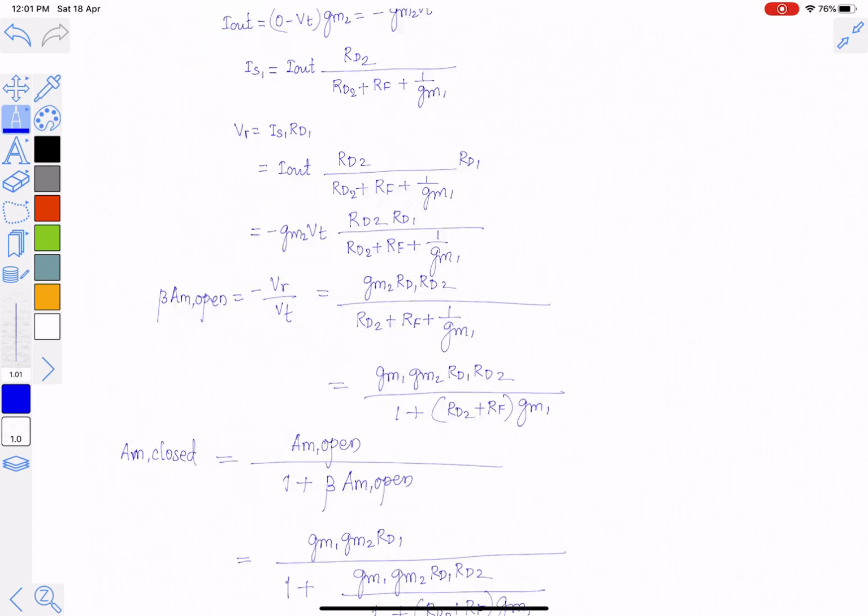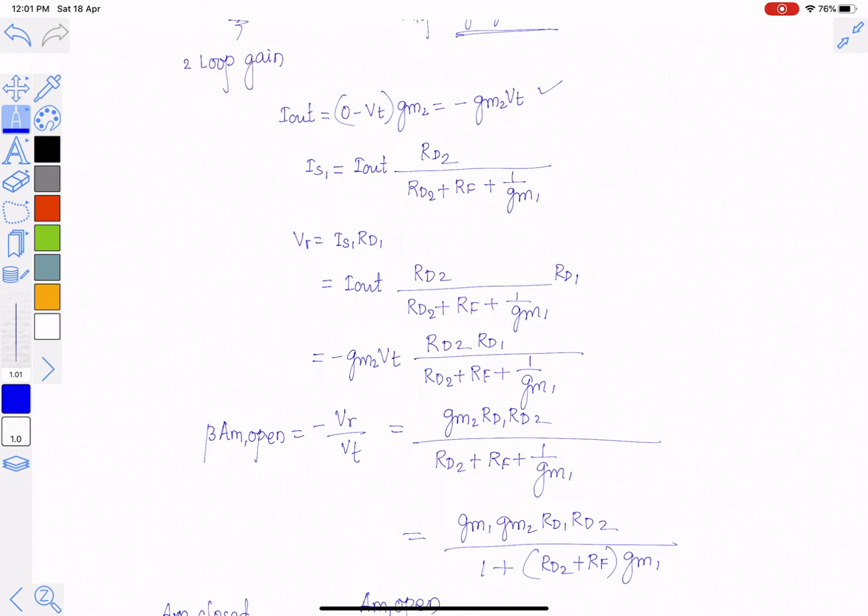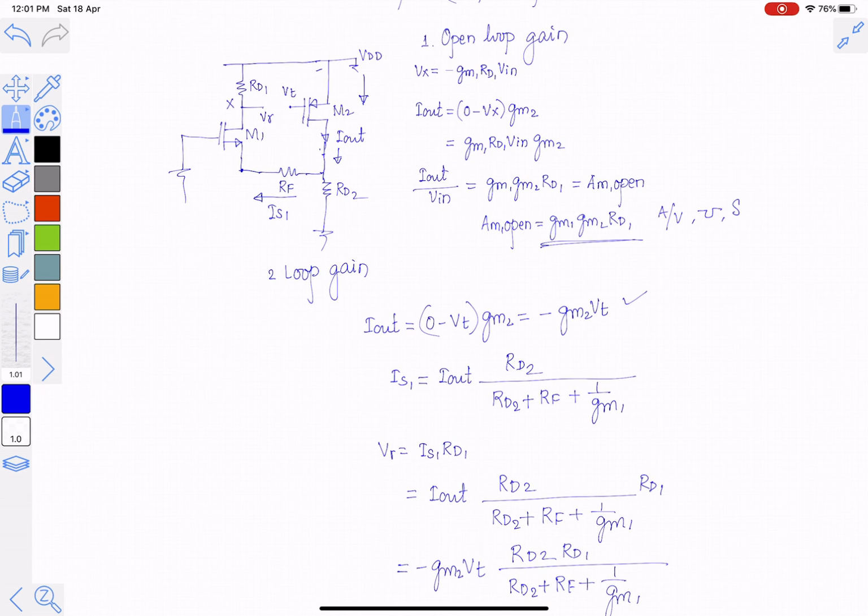So in summary, if we have to deal with the problem with feed forward amplifier as transconductance amplifier, in ideal case we should find out open loop gain without loading effect and the loop gain, and we should write down the expression for the closed loop gain.